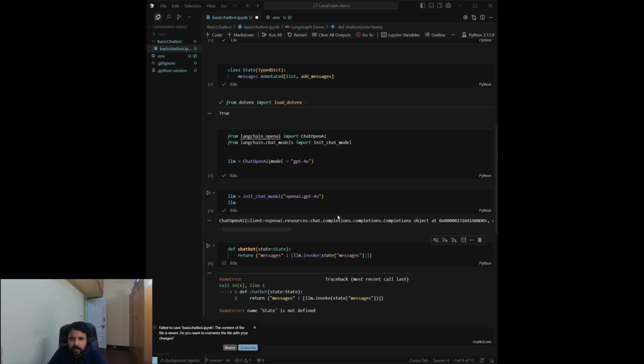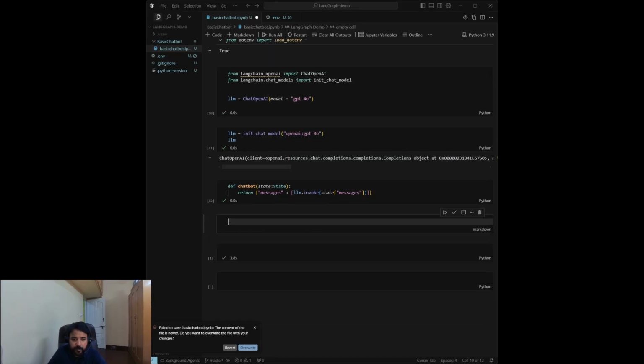State is not defined, it is telling us to define the state. Yeah, this is initialized now. In the next cell, we'll build the basic graph. So I'll use the graph builder here. Graph builder is basically where we create the instance of the state graph. We'll tell our user the state class for managing the data. So I need a graph builder first, and graph builder is StateGraph that we have imported from LangGraph, and I'll pass the current state here.